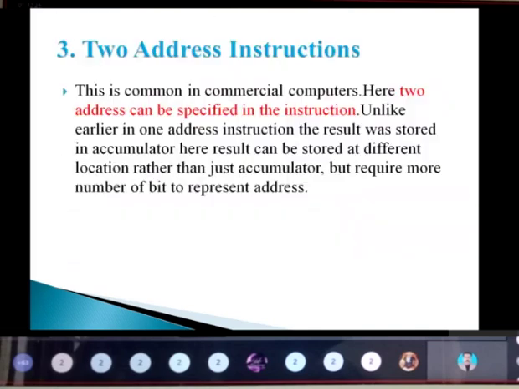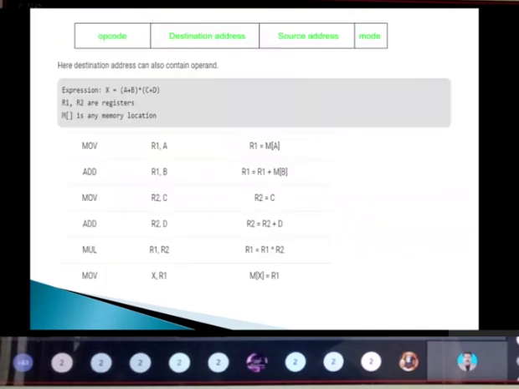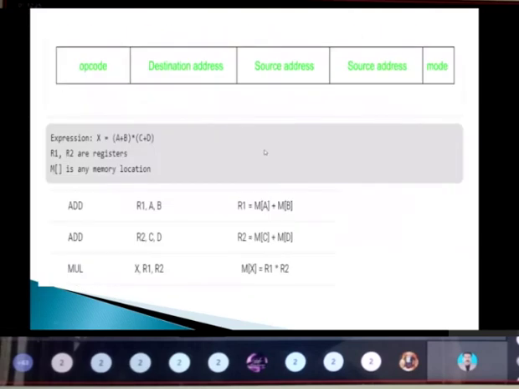There is a definite, valuable reason behind each one. Under the three address instruction, we have one opcode field for the operation, then the destination address, and then two fields for source addresses. See here, X equals A plus B into C plus D. How am I doing this? I'm going to perform the addition. Here I can use three addresses.